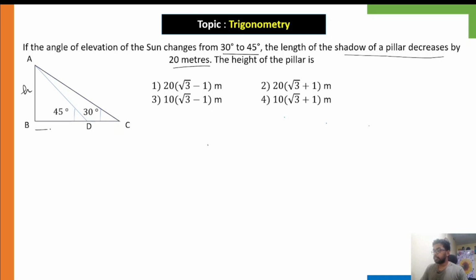This BD is the shadow at 45 degree elevation, which is X, let it be X meters, and this distance is decreased, which is 20 meters.